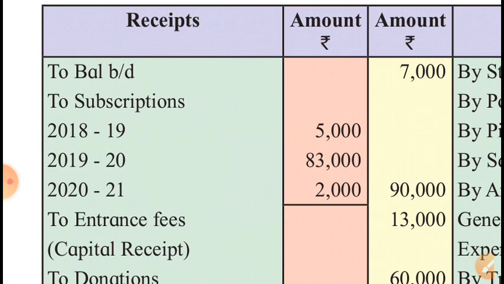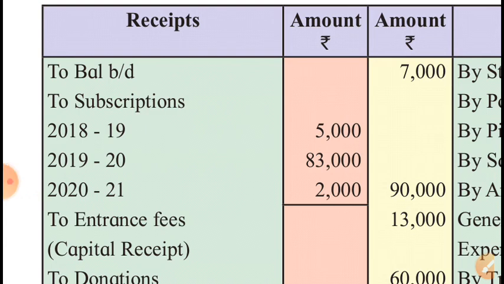For the current year we received 83,000. That subscription will be shown on income side. And for the next accounting year we received 2,000, and that is income received in advance. It will be shown on liability side.